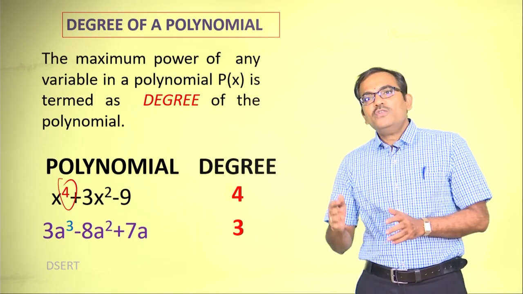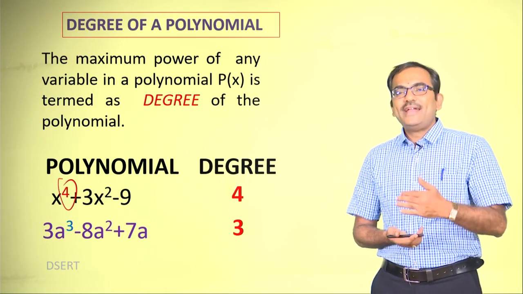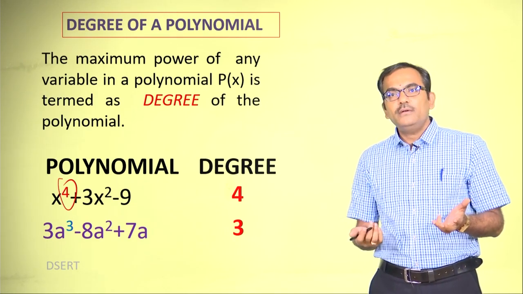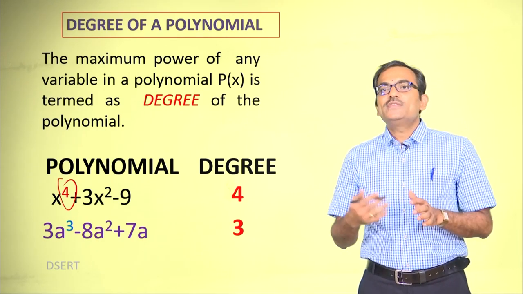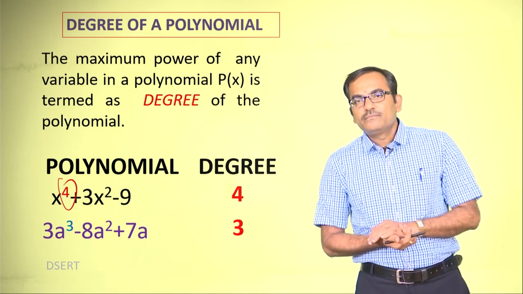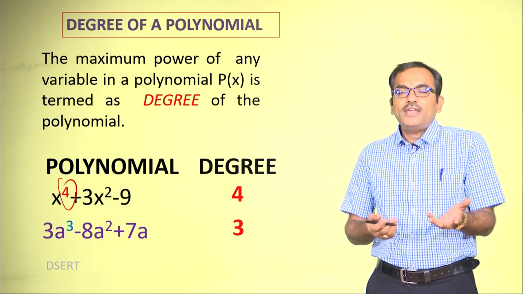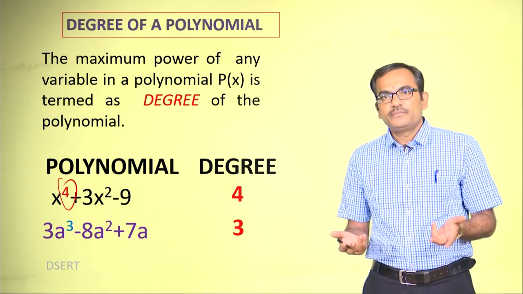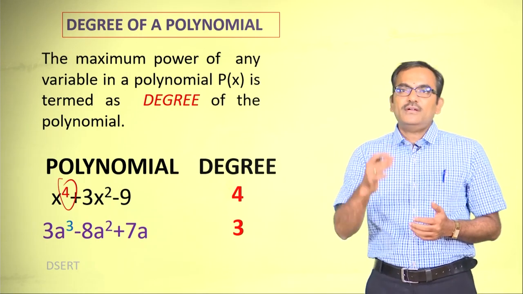You may also get a question like, is it necessary for us to use x every time we write a polynomial? No, not at all necessary. You can use any variable for that matter. Your polynomial can be in terms of m or y also, but naturally we take x for granted.